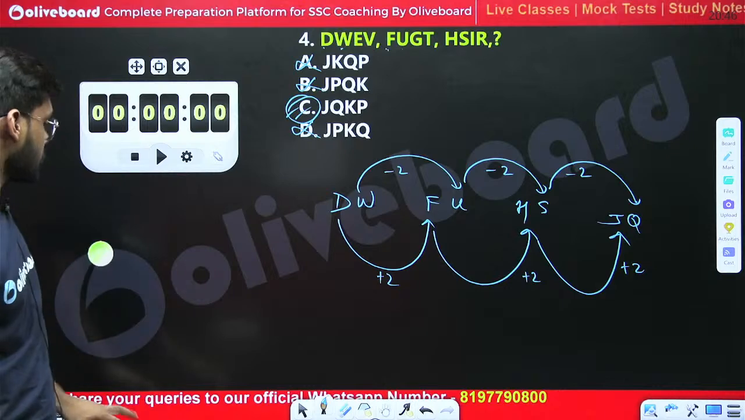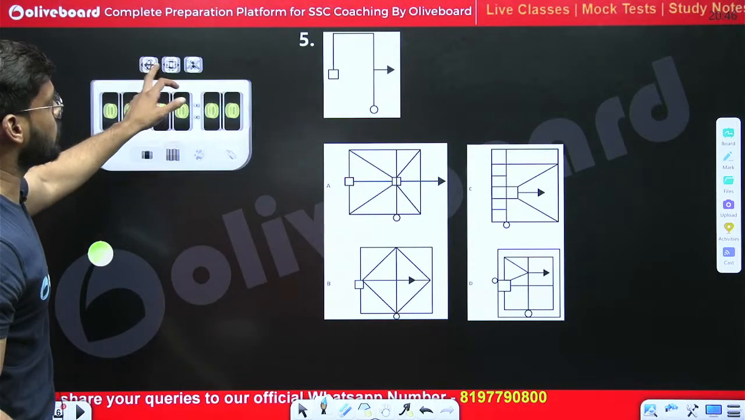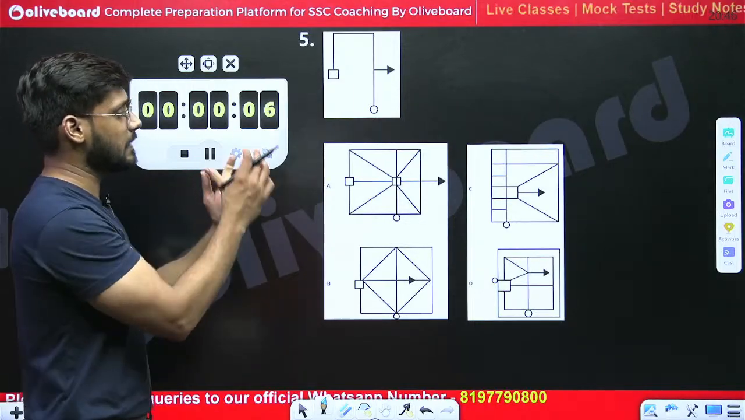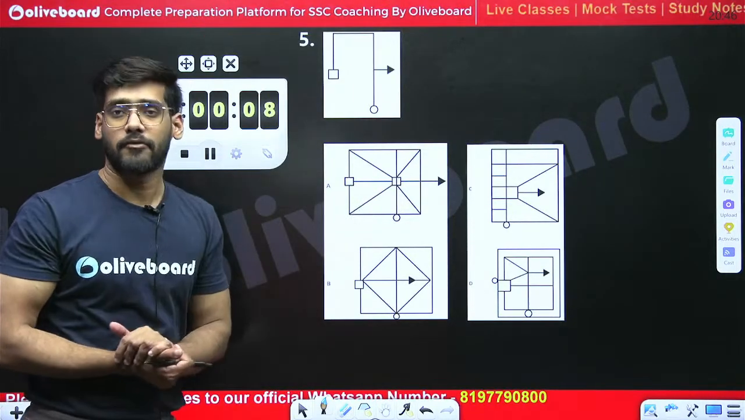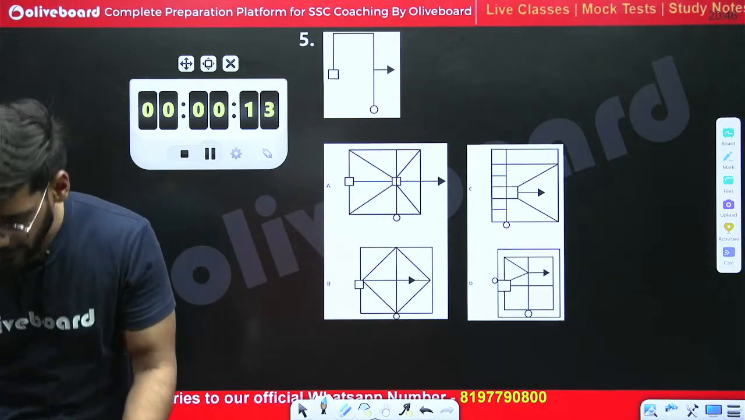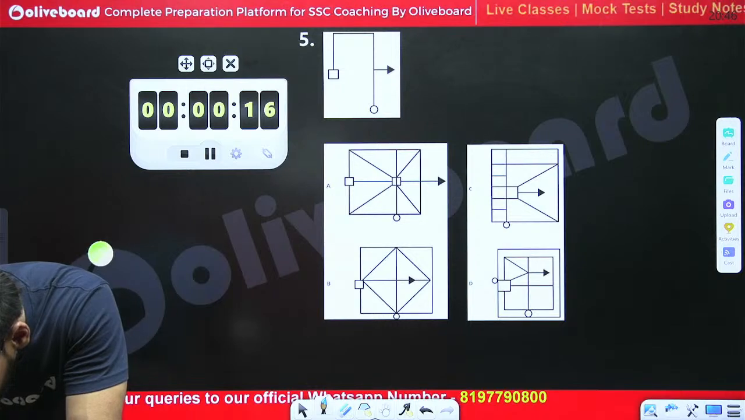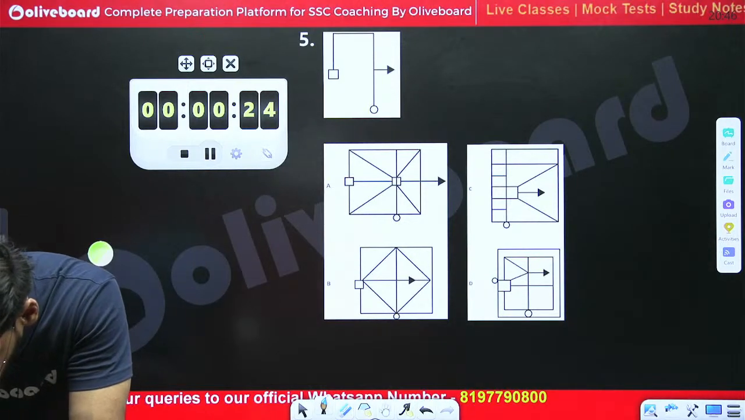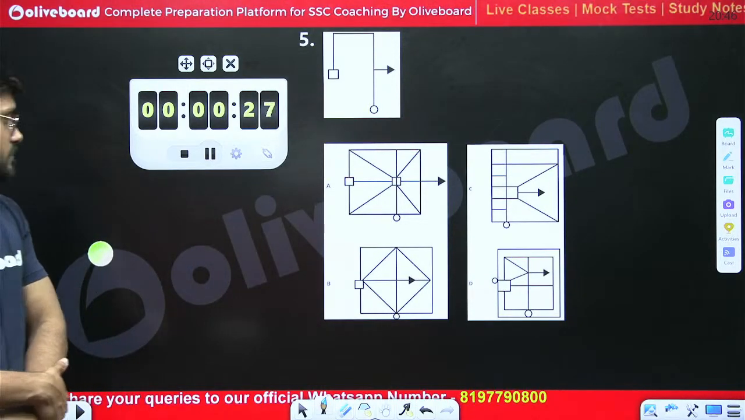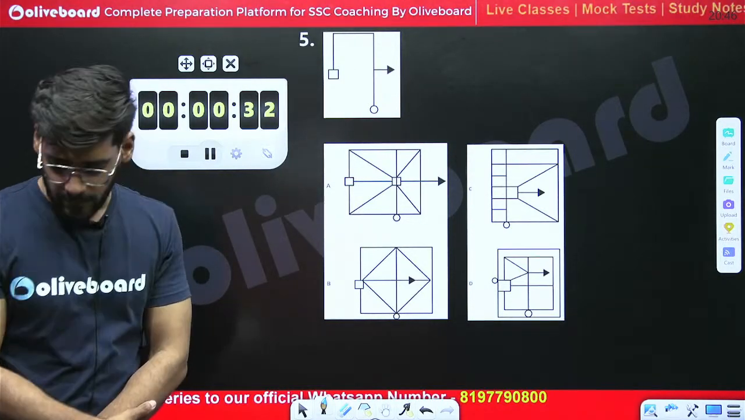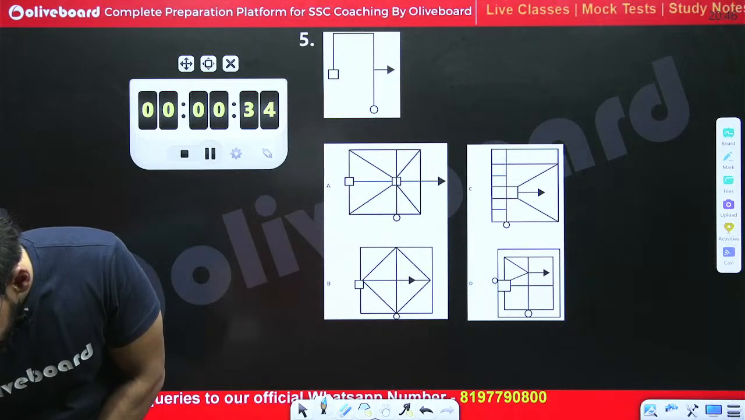Very good. Next question, in front of you, you have to answer that this figure given in the question number 5 is embedded, is hidden in which of the following figures, which is given in 4 options A, B, C and D. So let me know the right answer. C. Harsha is saying C.